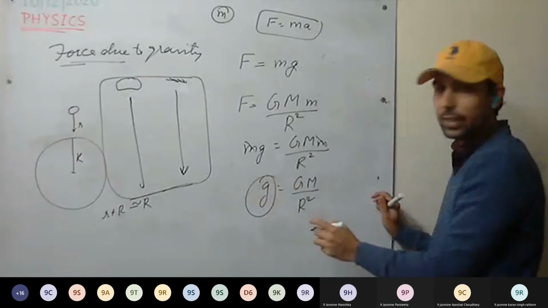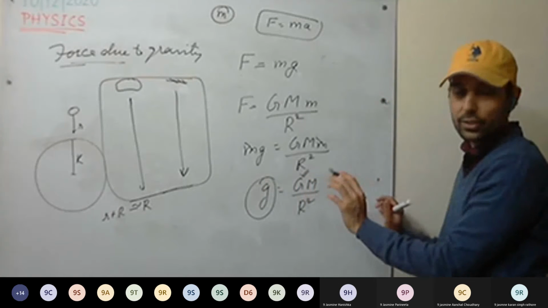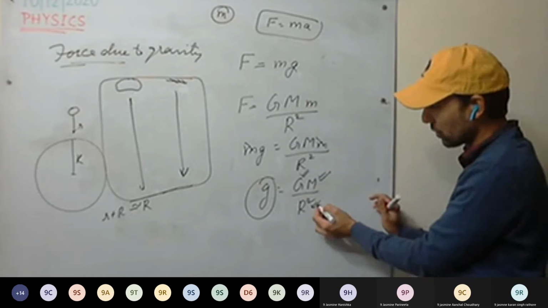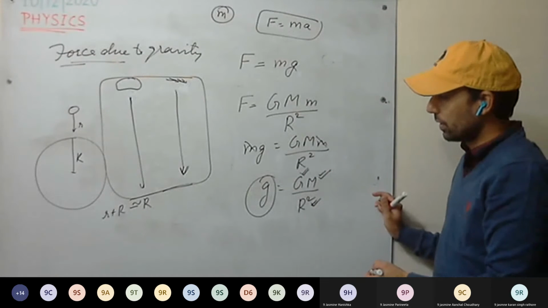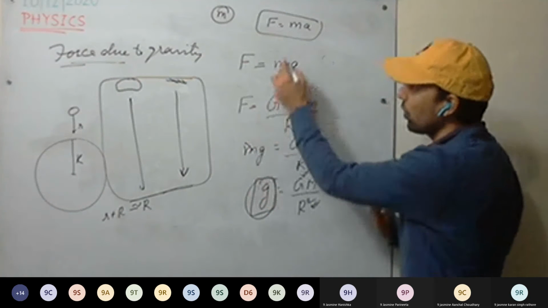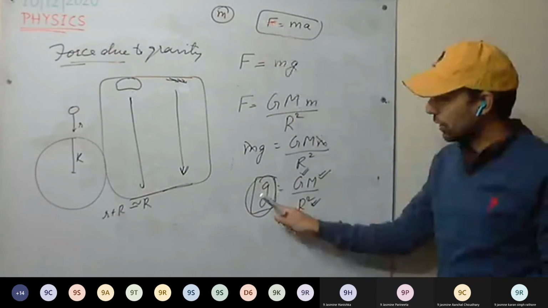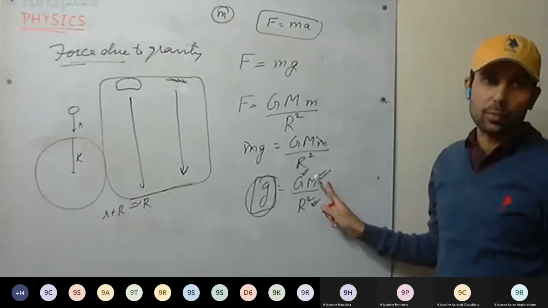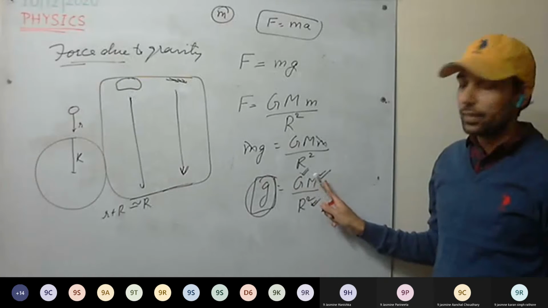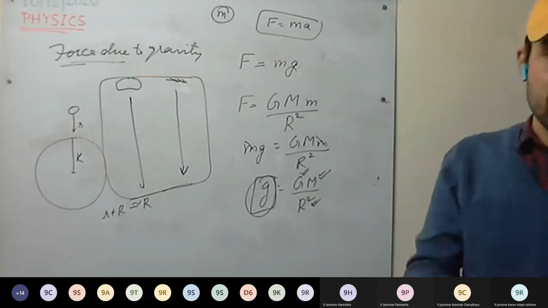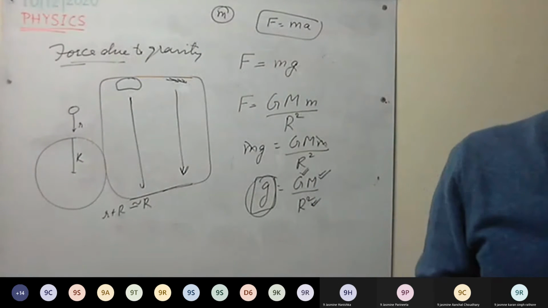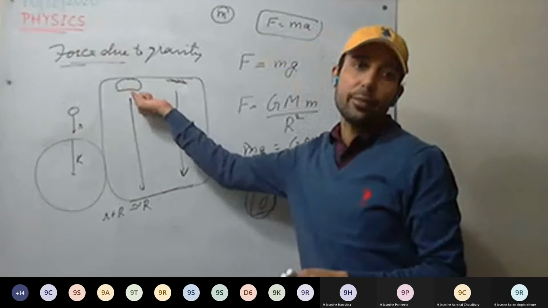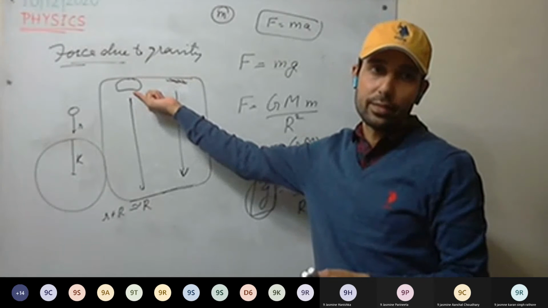This acceleration due to gravity depends on the gravitational constant, that is constant. It depends on the mass of the earth and the radius of the earth. Is this clear? So acceleration due to gravity is independent of the mass of the body. It does not depend on the mass of the body. This is clear?